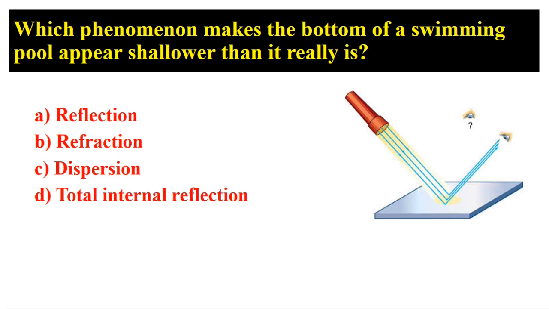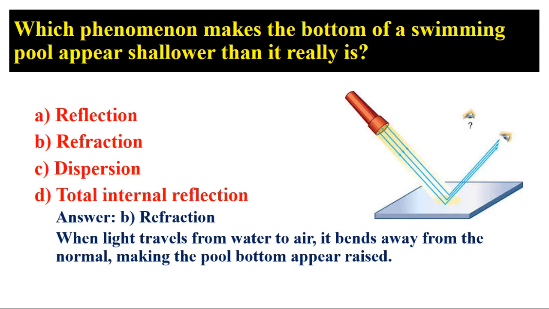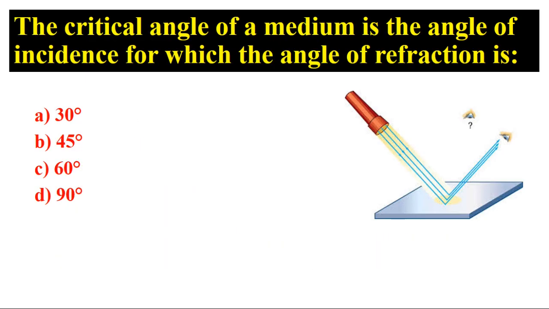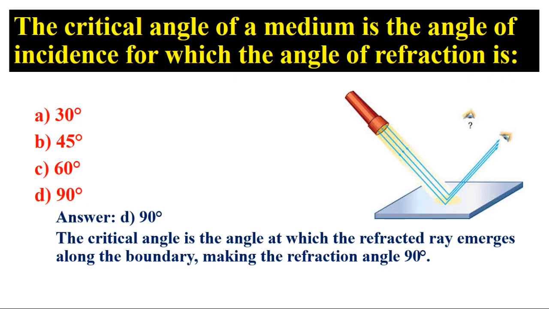Which phenomenon makes the bottom of a swimming pool appear shallower than it really is? Answer: B, refraction. When light travels from water to air, it bends away from the normal, making the pool bottom appear raised. The critical angle of a medium is the angle of incidence for which the angle of refraction is? Answer: D, 90 degrees. The critical angle is the angle at which the refracted ray emerges along the boundary, making the refraction angle 90 degrees.